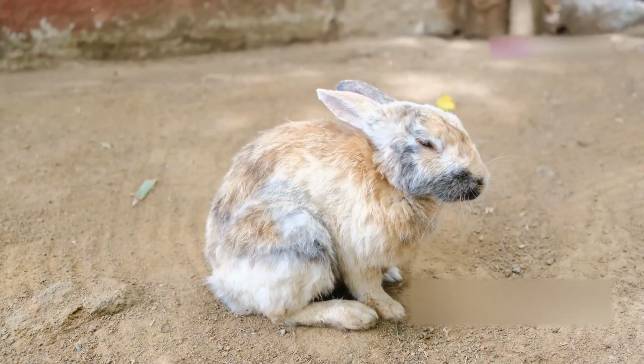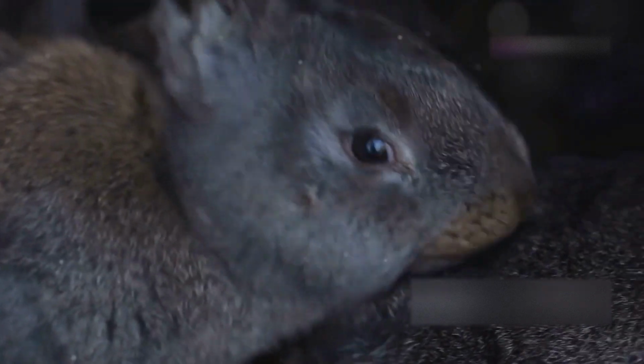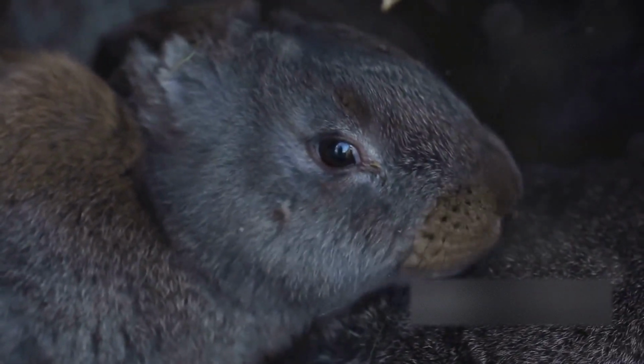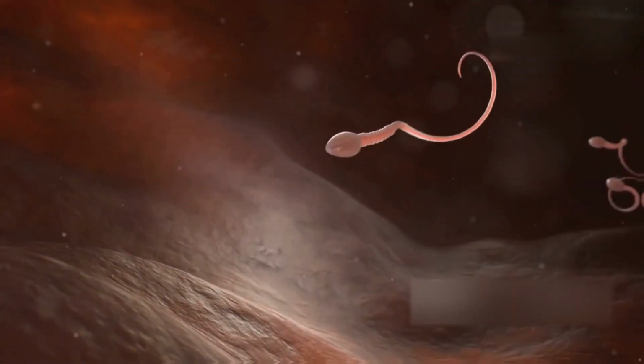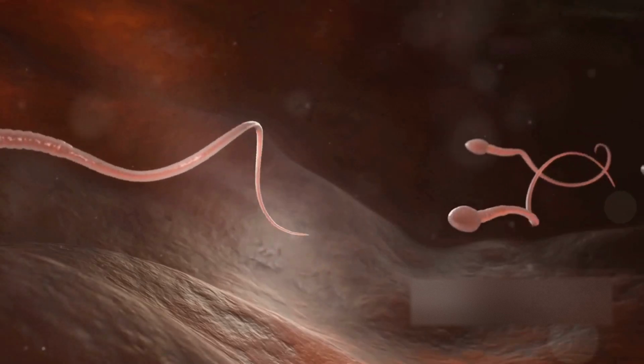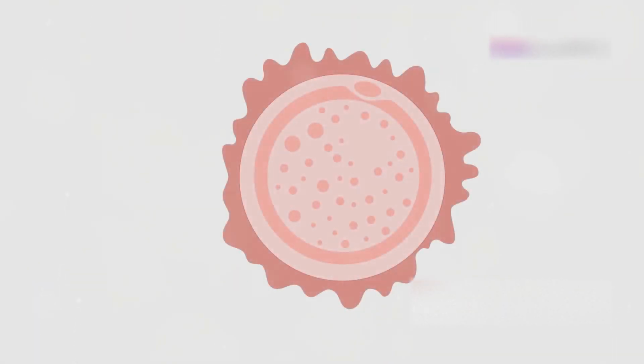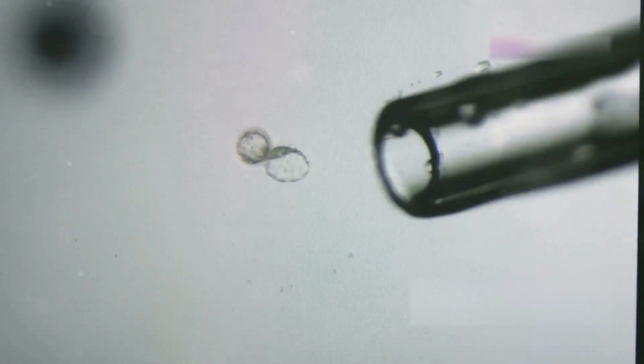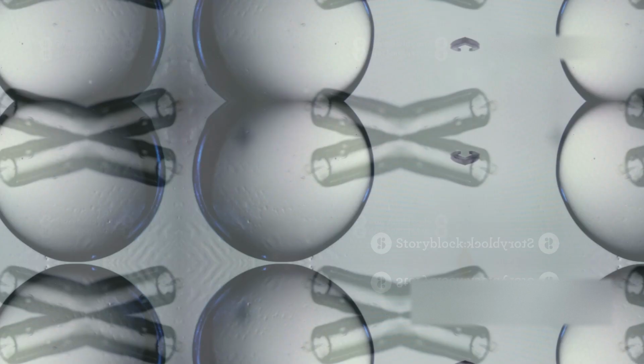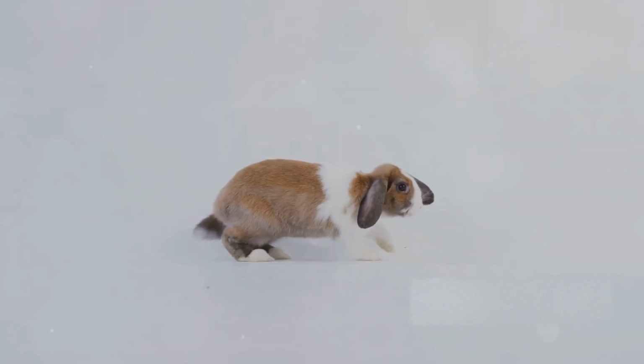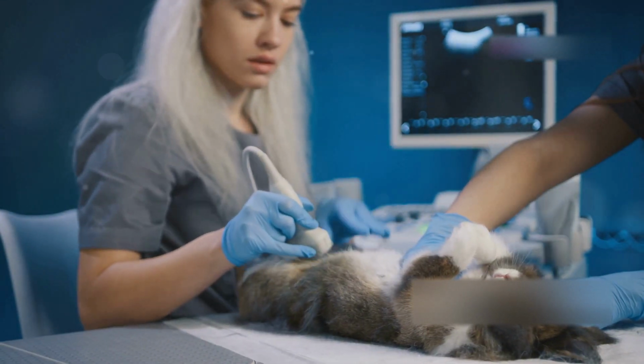The breeding season of rabbits may continue throughout the year. However, male rabbits usually remain inactive sexually during the hot season. During copulation, the male deposits sperms in the female reproductive tract. These sperms swim towards the fallopian tube and fertilize the egg there. After fertilization, the zygote starts dividing, and before the zygote is carried to the uterus, it becomes a small embryo. This embryo is implanted in the uterus wall.